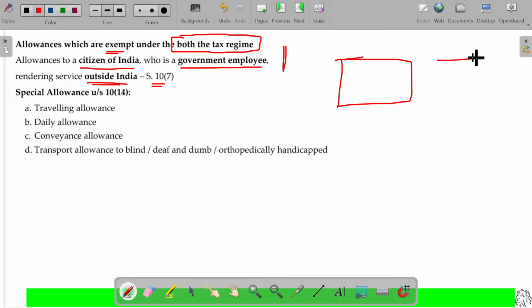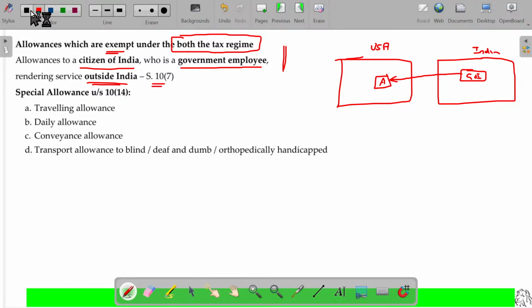So, government of India. Mr. A, who is rendering service outside India, for that the payment is given by the government of India, maybe USA. A may be working in the embassy of India in USA.